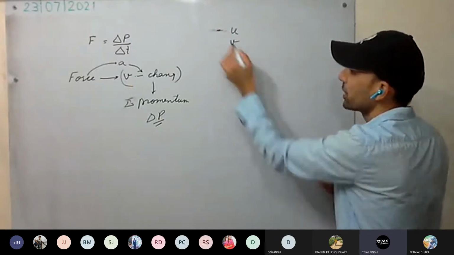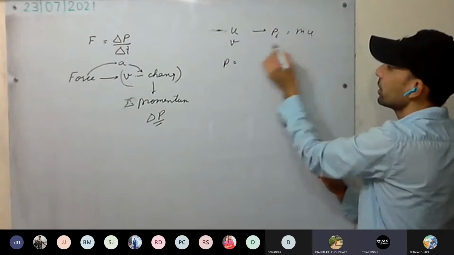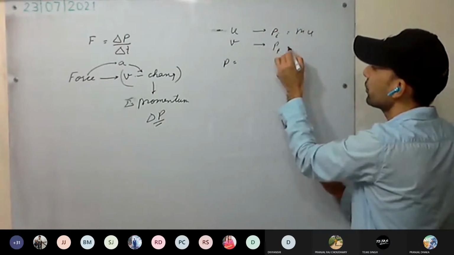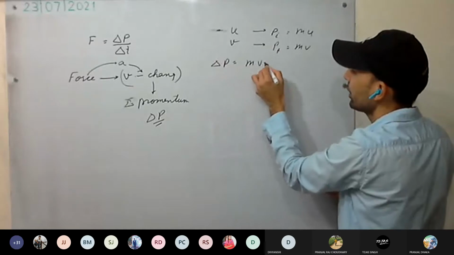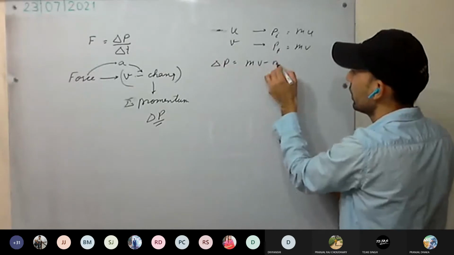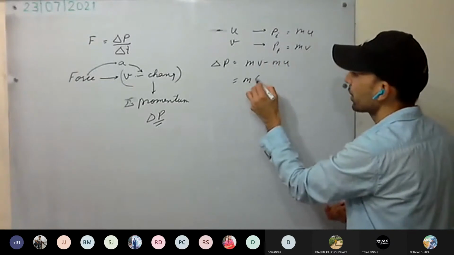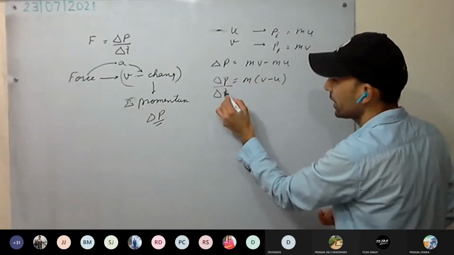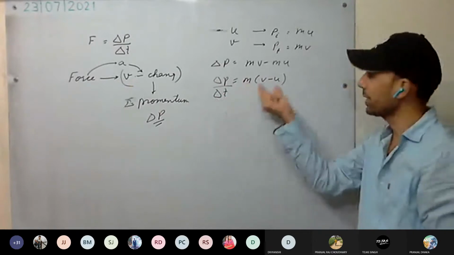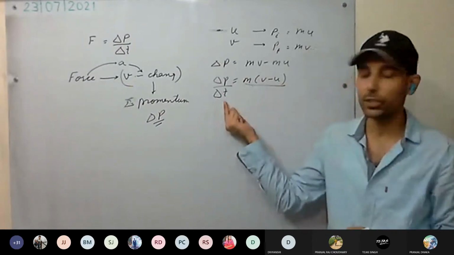Okay, momentum is what? Initial momentum mu, final momentum mv. Change in momentum is mv minus mu. Mass we have taken as constant. So mv minus u is the change in momentum, divided by delta t. In time delta t, this change has taken place. It means force was applied for how much time?